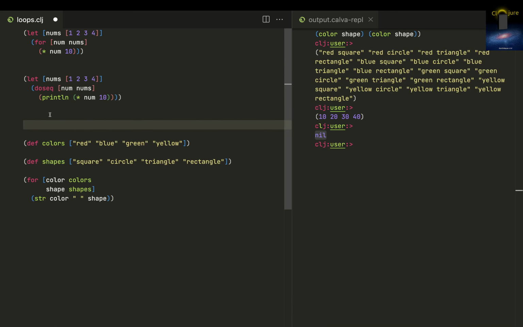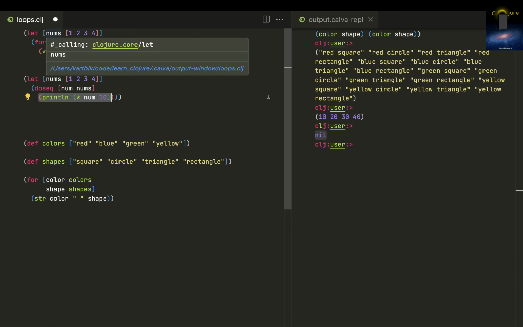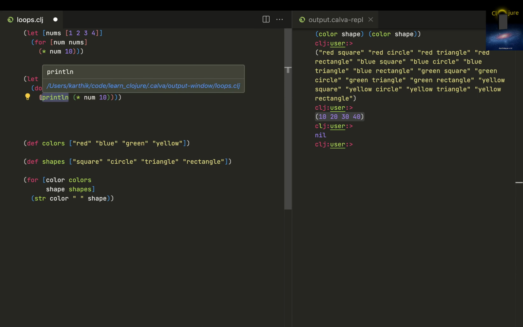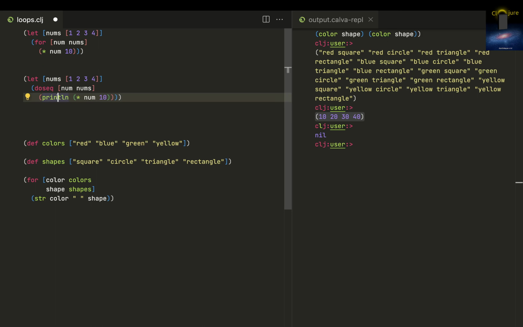So doseq in fact returns nothing. When for is executed with a lot of things, it needs to construct these lists. For doseq, that's not the case. Rather than println, you can say store it in a database or something like that. It'll store in the database, so it doesn't need to maintain a lot of memory. So that's the thing. It just prints out.